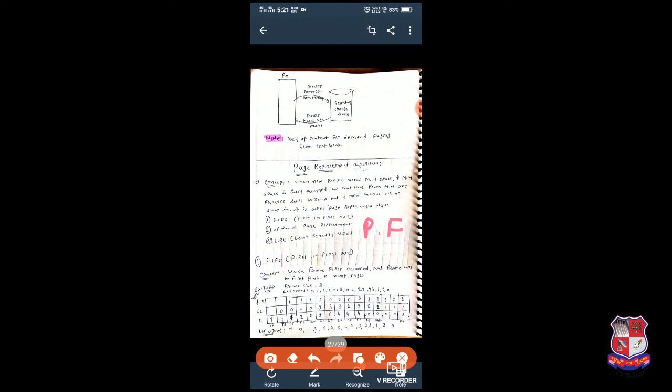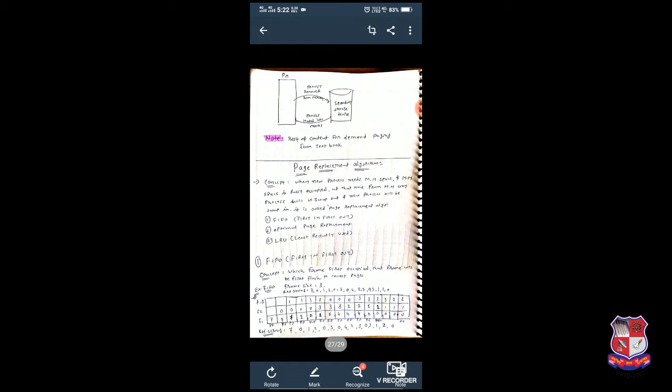Before moving to the example, we have to understand what is page fault and what is page hit. Page fault means that if you want some pages and those pages are not available in main memory, then you have to bring them from secondary storage. That is called page fault. It is not a good thing that a page fault occurs.